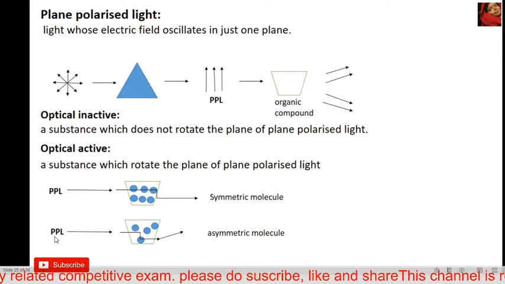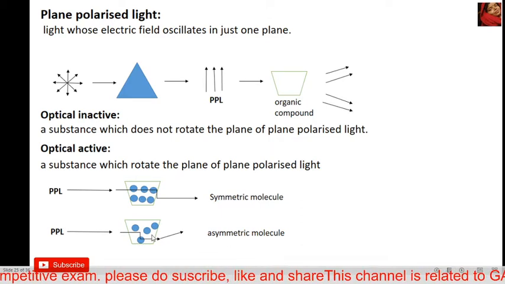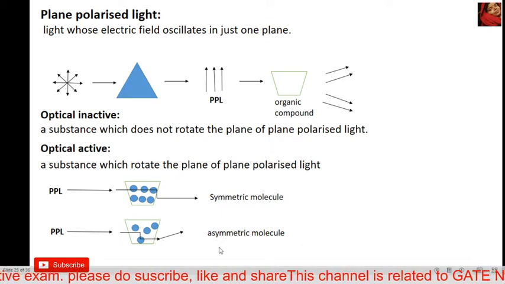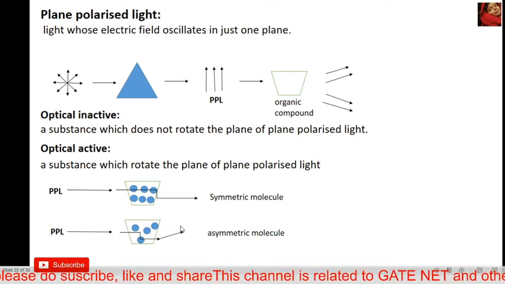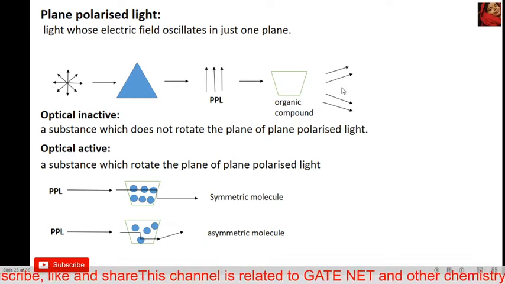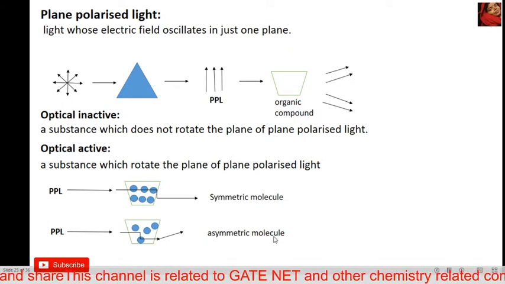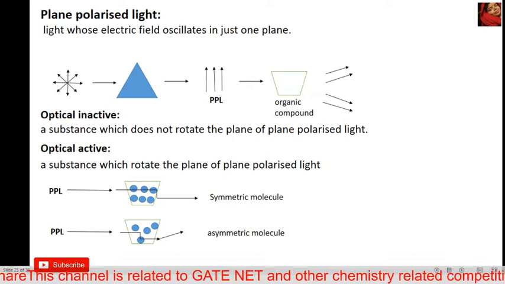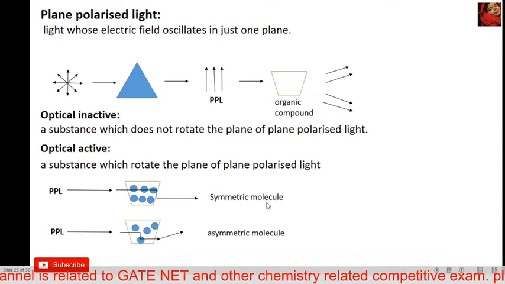Then when plane polarized light passes through an asymmetrical molecule, it rotates the plane polarized light in some direction, for example this direction or this direction. So an asymmetrical molecule is optically active, and a symmetrical molecule is optically inactive.